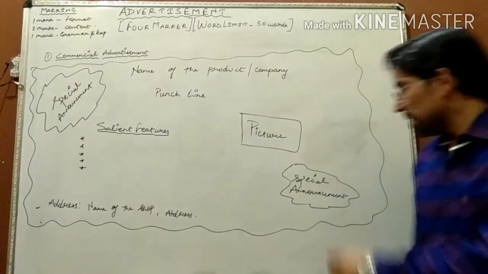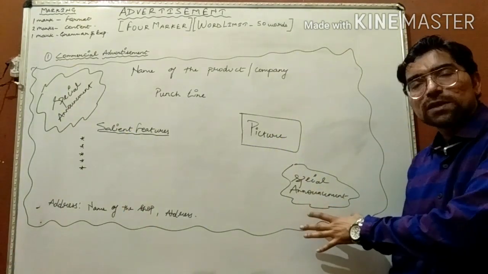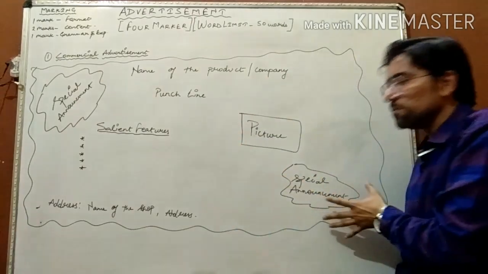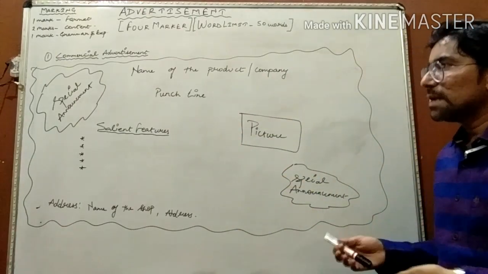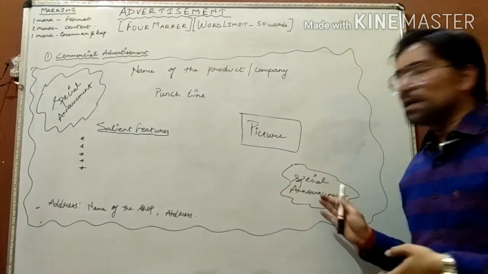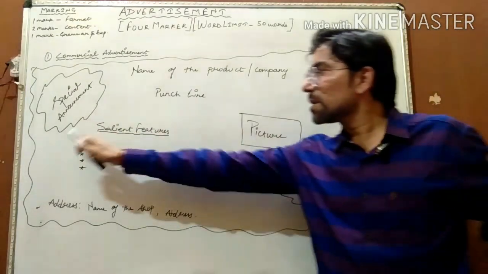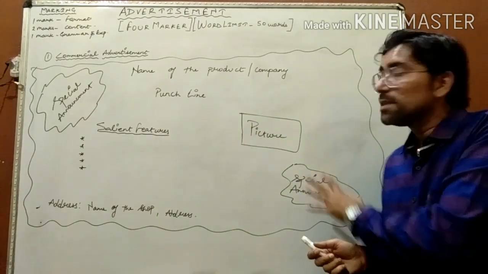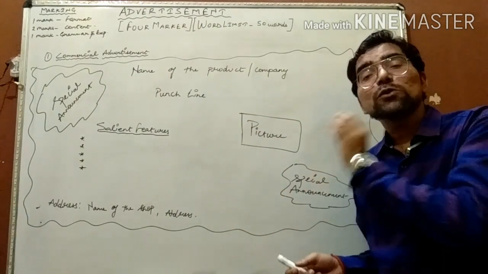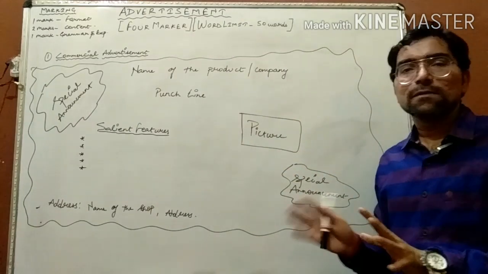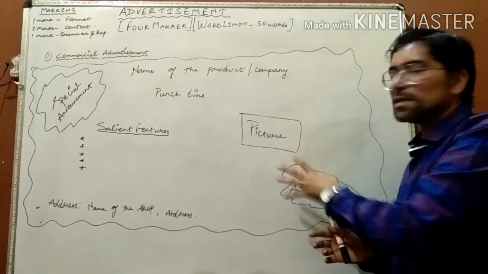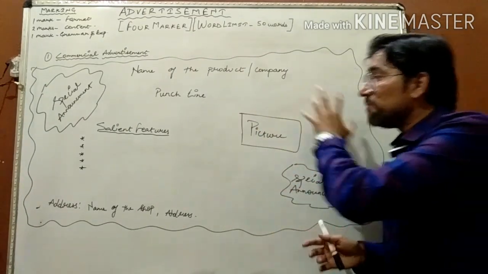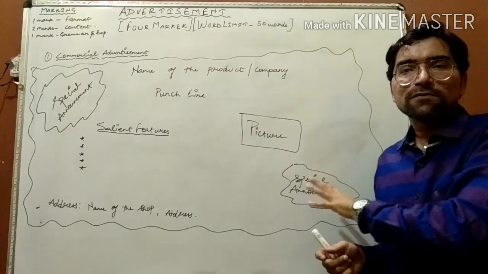So a special announcement, and one more special announcement over here. A different sort of announcement should be made. Now why am I making these special announcements twice? Because the bottom line of a commercial advertisement is that it should not look vacant from any other space. There shouldn't be any vacant space in your commercial advertisement.